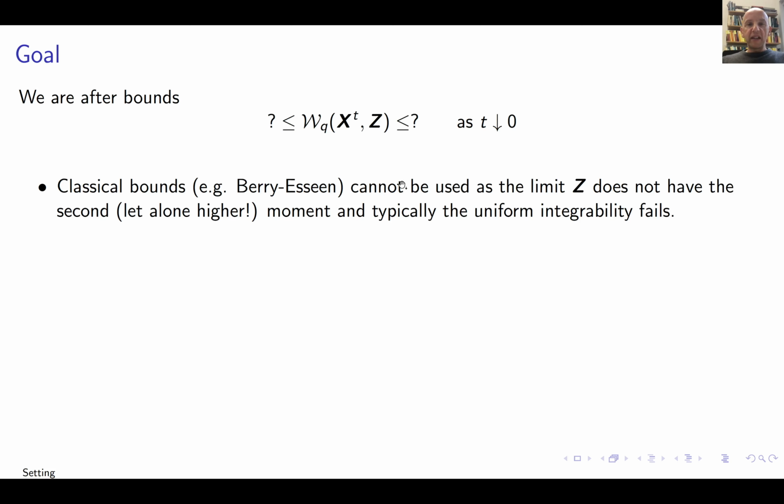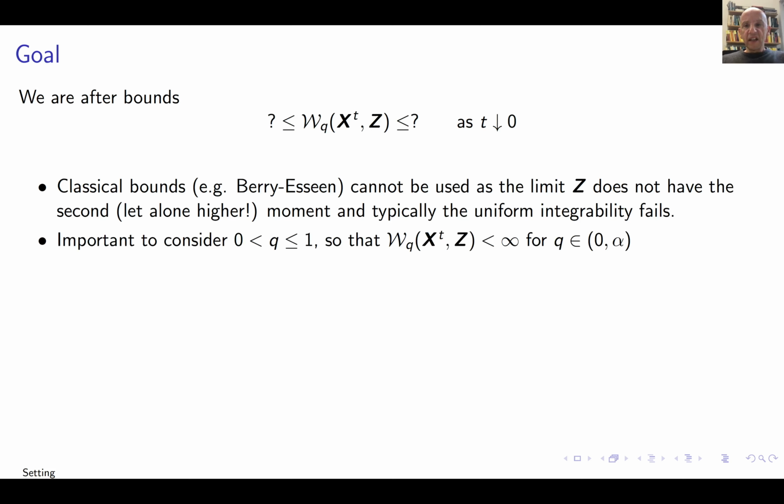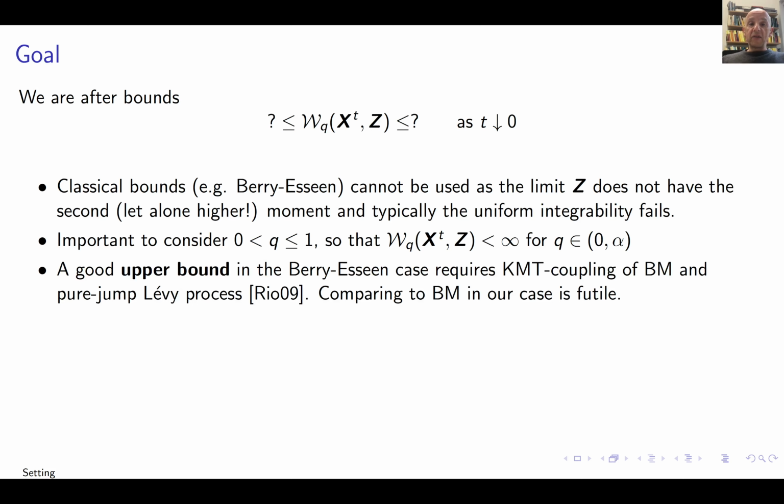Now, classical Berry-Esseen approach cannot work because Z doesn't have the second moment. Okay, so there you need 2 plus epsilon because you need some uniform integrability to work, and uniform integrability is genuinely a problem in this context. q will be varying between 0 and alpha because the limit doesn't have moments of order alpha and above.